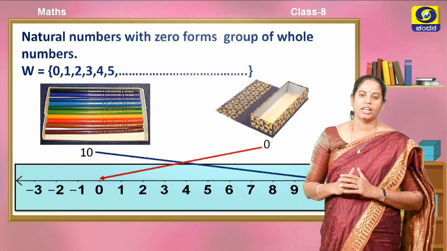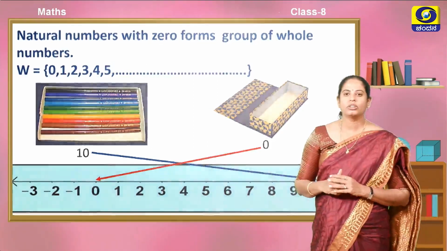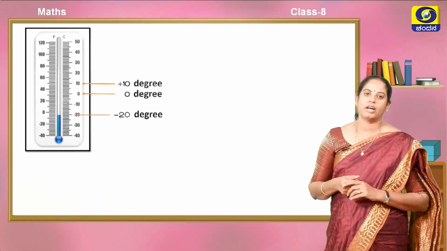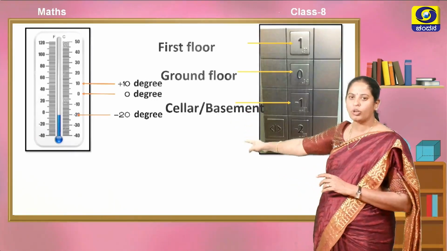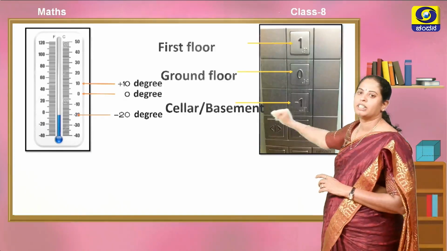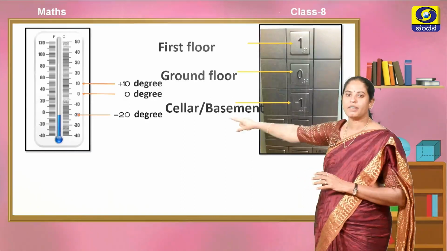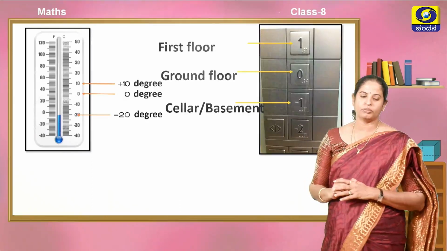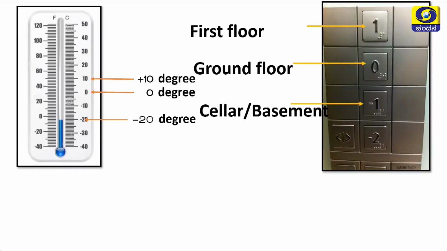You have observed in the lift that in order to go to the floors above, you observe symbols like 0, 1, etc. To go to the cellar or basement, you use the button -1. What does this mean? In the same way you can observe the temperature in the thermometer, like plus 10 degrees, 0 and minus 20 degrees. What do minus 1 and minus 20 stand for?